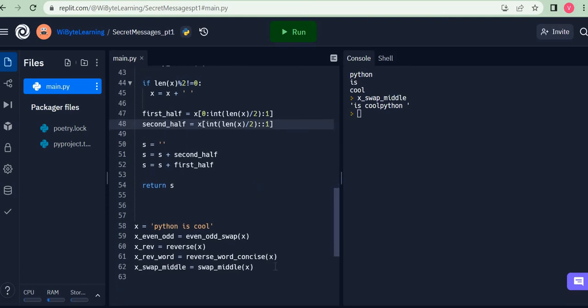And we can see that right away. Remember, x even odd was my message. Let's say x even odd decode is given by even odd swap of x even odd. If I ran this and printed x even odd decode, indeed it is Python school. So what happened is that two times of swapping brought it back to the original value.